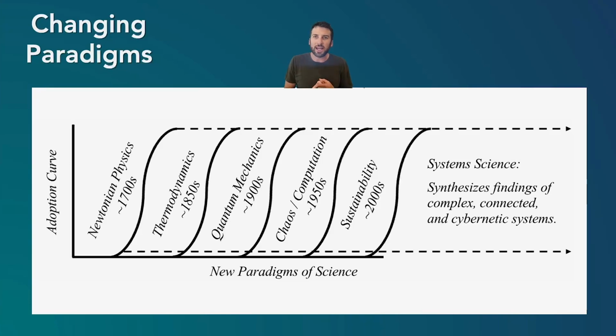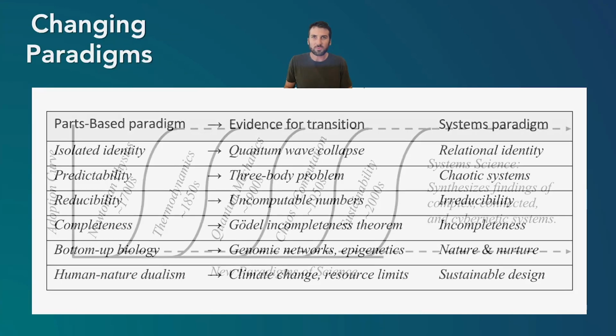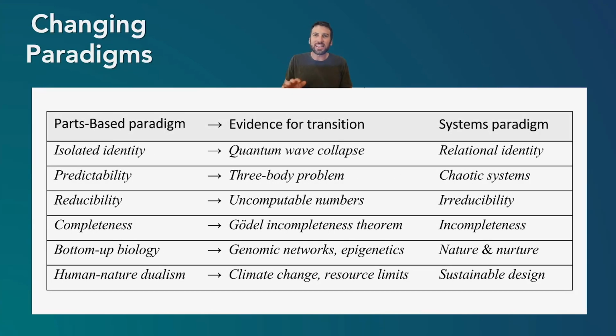Systems thinking is a lot about complexity, connectivity, and these cybernetic systems like informational and living systems. And so it's not just about understanding the world as discrete parts, but really complexity, interconnection, and emergence. So I wanted to highlight some of the key paradigm shifts that a system view presents. So we started the book really highlighting the difference between a more parts-based view, understanding the world as different isolated parts that are more linear, versus a systems-based view, interconnected parts that are non-linear that can create emergence.